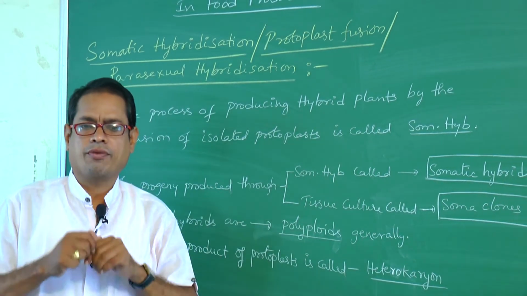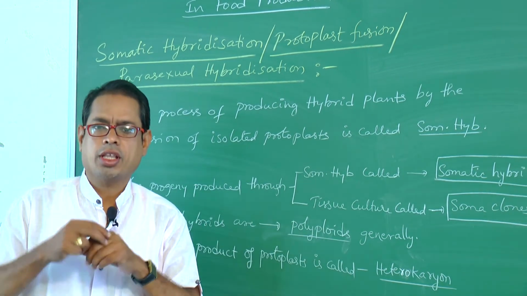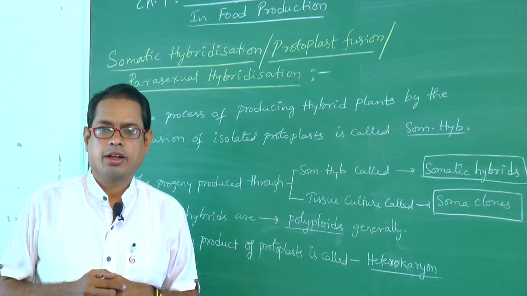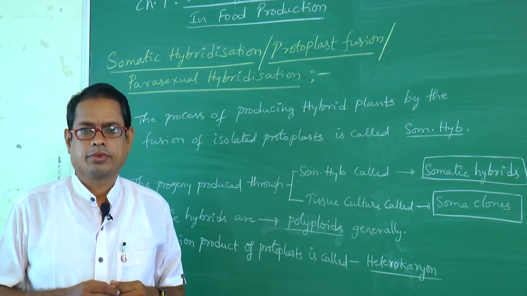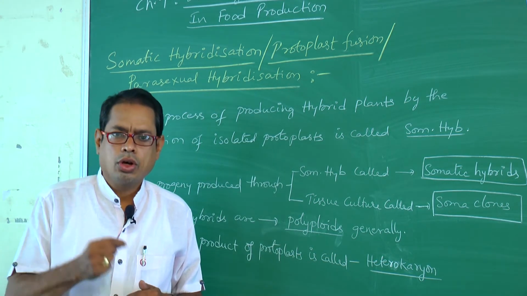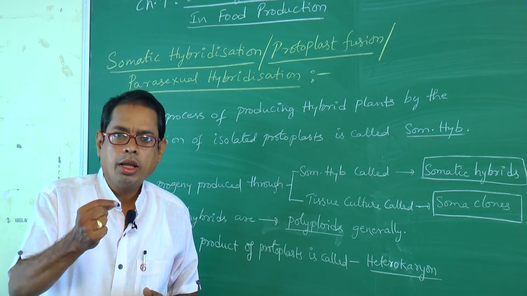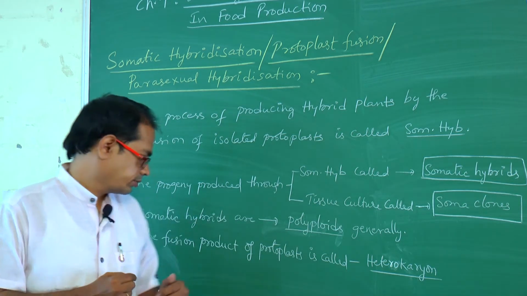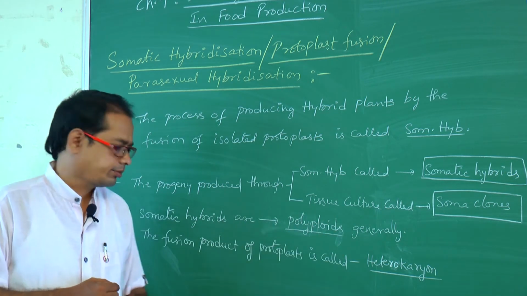N combined together and form 2N, diploid. 2N and 2N fused together and form 4N, that is tetraploid, which is nothing but a polyploid.